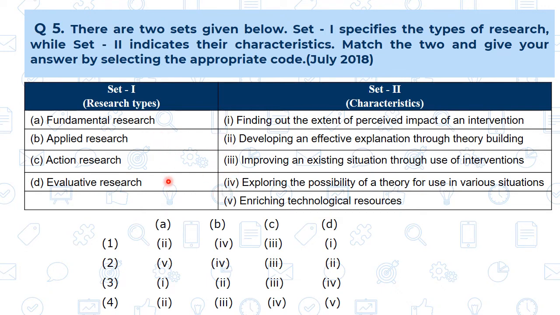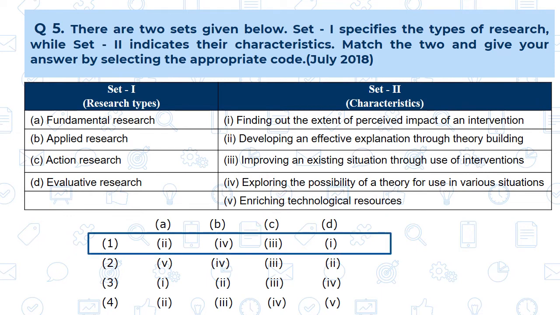and all these four types or four characteristics we have matched with the four types. So, no need of the fifth one, that is enriching the technological resources. So, if we study that fundamental research, A goes for the development of the theory. So, A for the 2 and then B, that is applied for the fourth one, exploring the possibility. Then action research, that is improving an existing situation, and D, that is finding the extent of the perceived impact. So, if we see the correct answer, there is the first one. Okay.